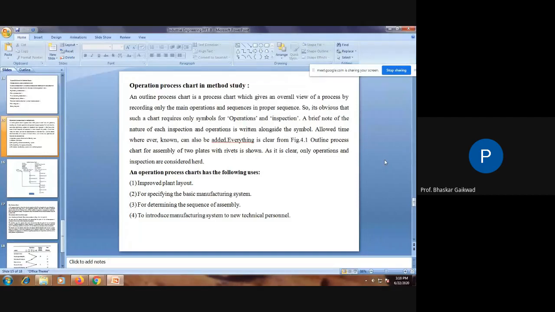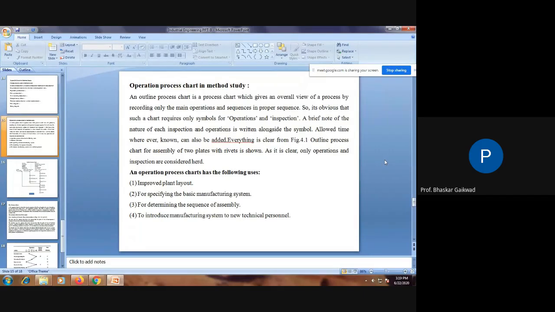Sequence means we should not do the annealing after cutting. After trimming we have to go for annealing. Before that we cannot go; annealing should not be before the trimming operation. Trimming means we have to cut down the unexpected material which is attached to the main material in the forging. That flash we have to remove by trimming. So the annealing operation should not be before the trimming operation. Trimming is first, after that annealing. So this sequence should be correct, and you have to remember the main operations.